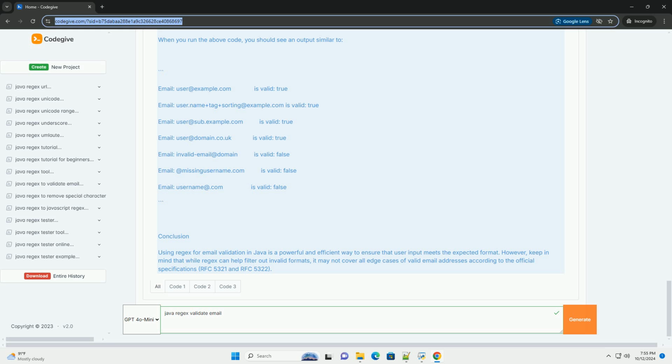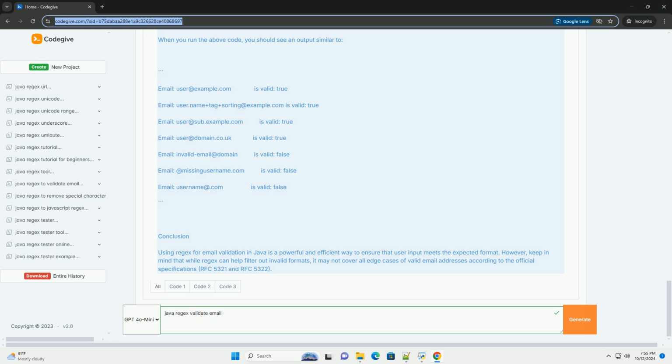Java code example. Here's an example Java program that validates email addresses using regex. Explanation of the code. 1. Pattern and Matcher. The Pattern class is used to compile the regex string into a pattern. The Matcher class is then used to match the input string against this pattern.